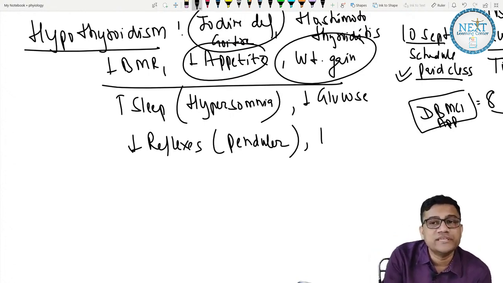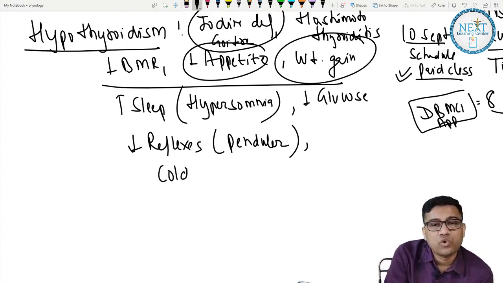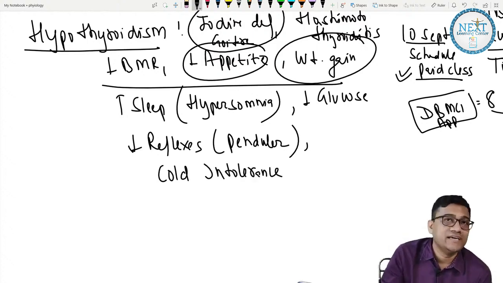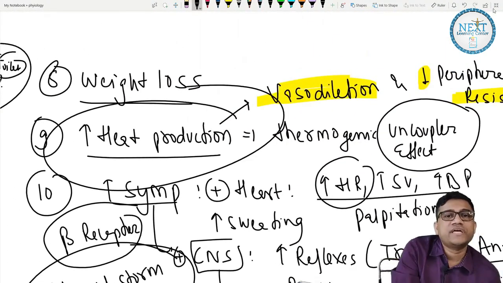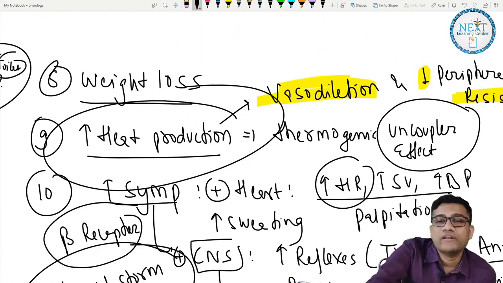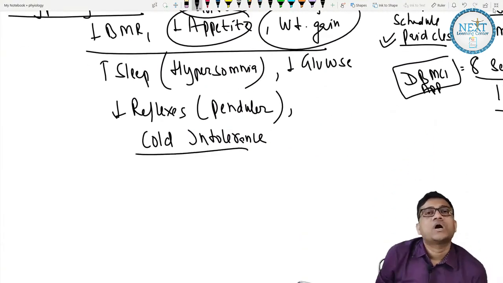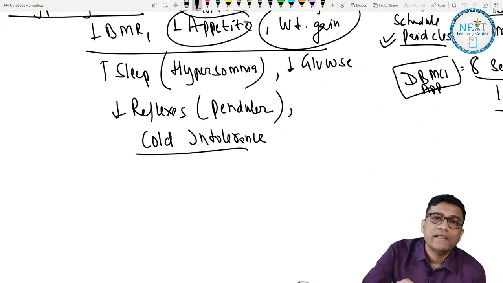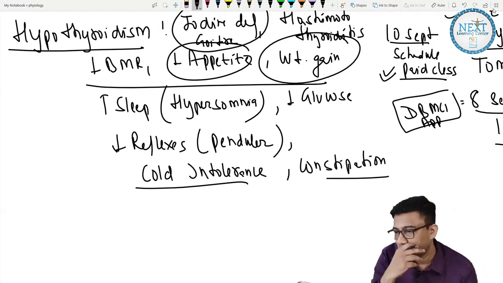So decreased reflexes, pendular. And also there is decreased temperature. So she prefers a hot environment. That is called what? Cold intolerance. Why? Because she has less heat production. Remember what I taught you? If you make more heat, there is no need for a hot environment. Therefore she hates a cold environment. She will always be covering up. And diarrhea, constipation. Clear?